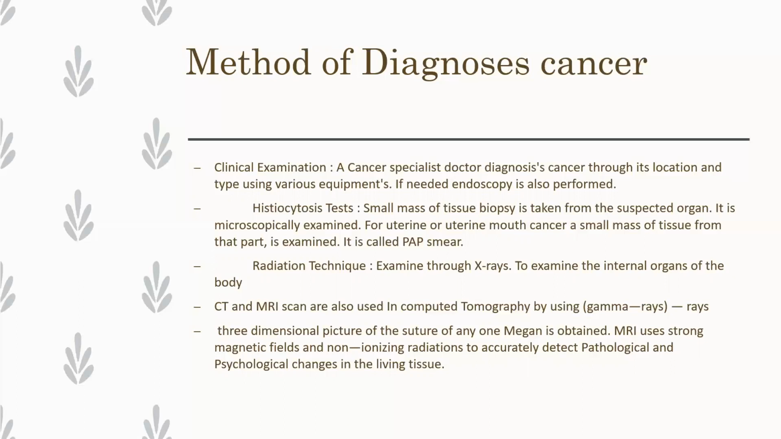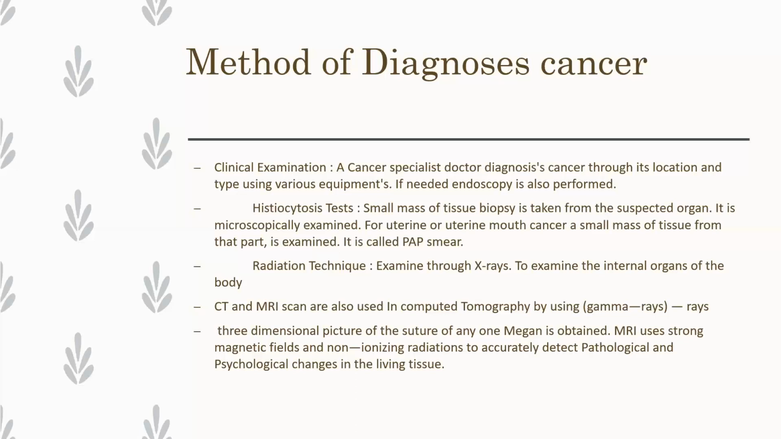Next one is the histocytosis type test. Now let us see what will be there in it. A small mass of tissue, a biopsy, is taken from the suspected organ. It is microscopically examined. For uterine or uterine mouth cancer, a small mass of tissue from the part is examined. It is called Pap smear. Now let us discuss that.